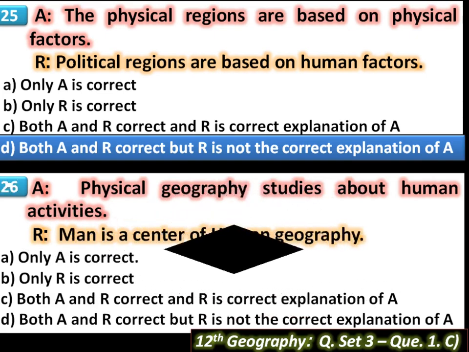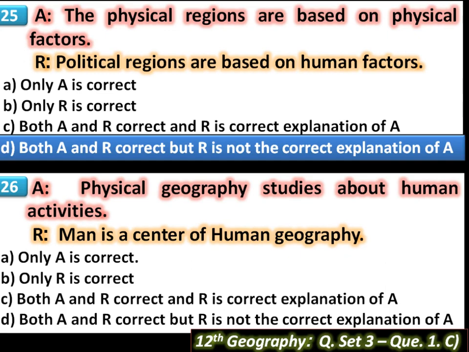Then next question. A: physical geography studies human activity. This sentence is wrong because physical geography studies natural activities. Physical geography studies the existence and functioning of natural phenomena, the study of natural processes. Branches of physical geography are climatology, geomorphology, oceanography. So this sentence is wrong.